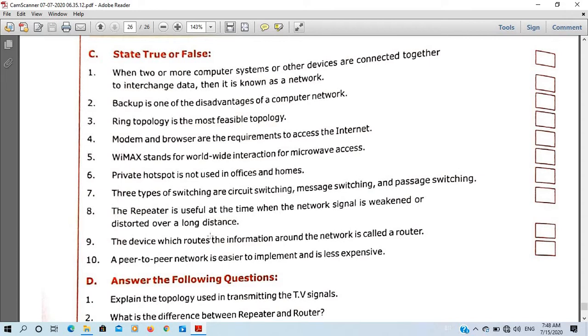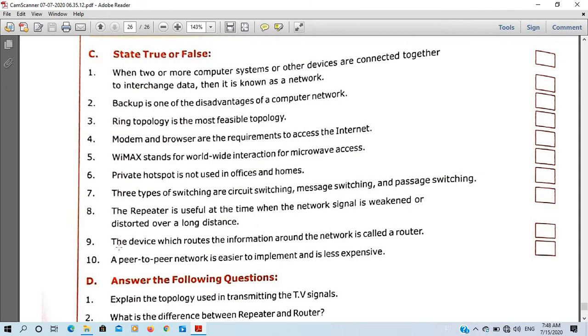Now 8 number, the repeater is useful at the time when the network signal is weakened or distorted over a long distance. It is true because repeaters are used to strengthen the signal, and it receives the weakened or distorted signal and then strengthens it and sends it further to the destination computer.